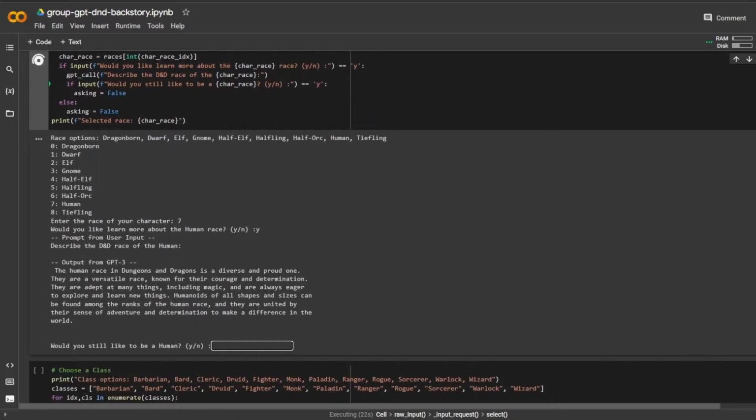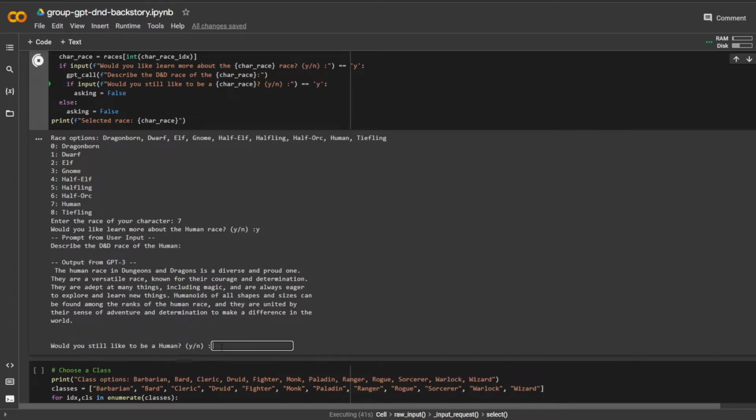So the human race in Dungeons and Dragons is a diverse and proud one. They're versatile, known for their courage and determination. They are adept at many things, including magic, and are always eager to explore and learn new things. Humanoids of all shapes and sizes can be found among the ranks of the human race, and they are united by the sense of adventure and determination to make a difference in the world.